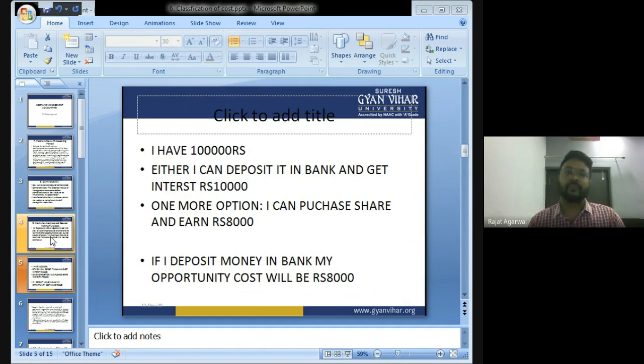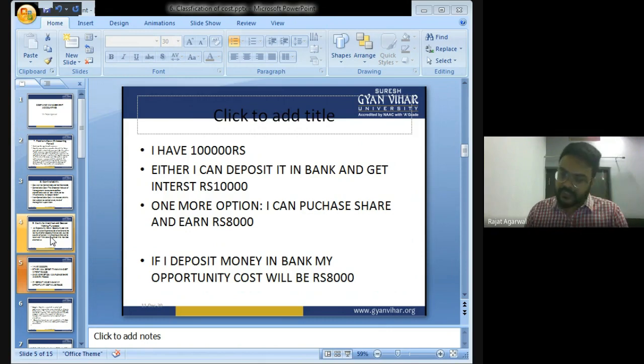For example, I have 1 lakh rupees in my pocket. Either I can deposit it in a bank and get interest of rupees 10,000, or I can purchase a share and earn a dividend of rupees 8,000.